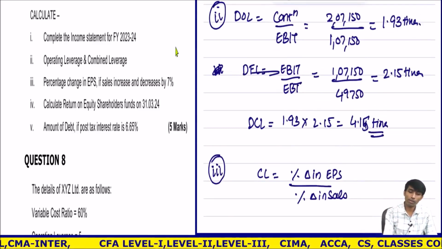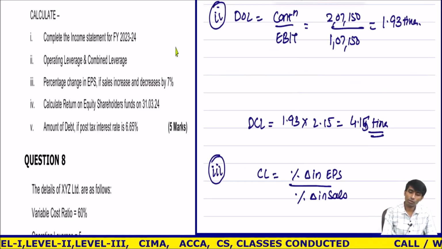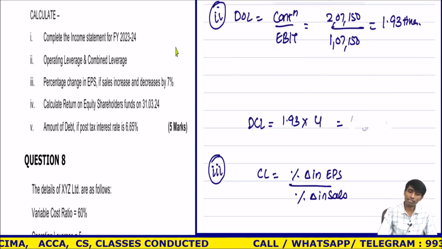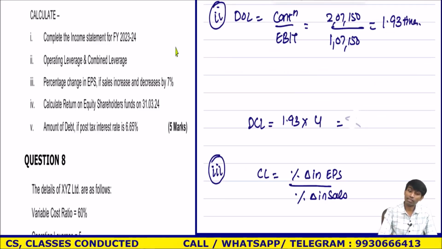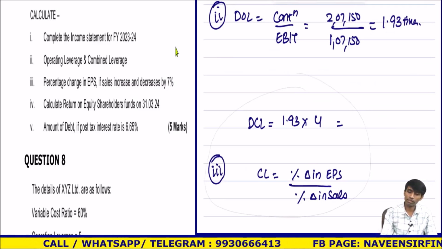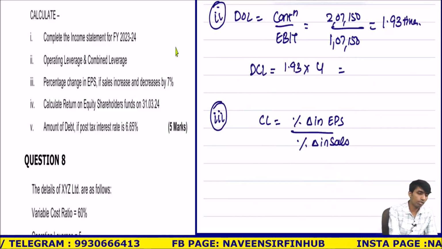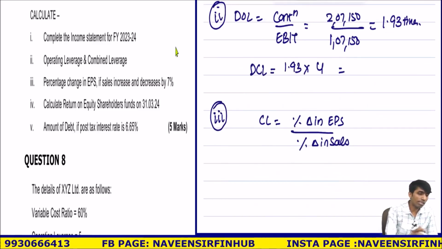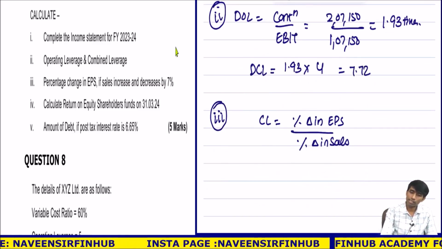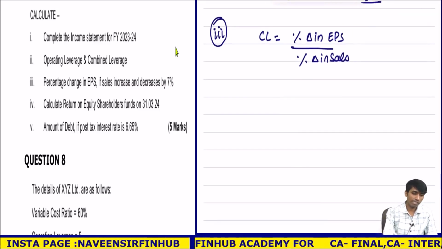So this is wrong. DFL is 4. No, their solution is right. So this comes to around 1.93 into 4. DFL is given, and it is after preference, so we'll have to take that only. This is correct. What is 1.93 into 4? It is 7.72 times. So combined leverage is 7.72 times.